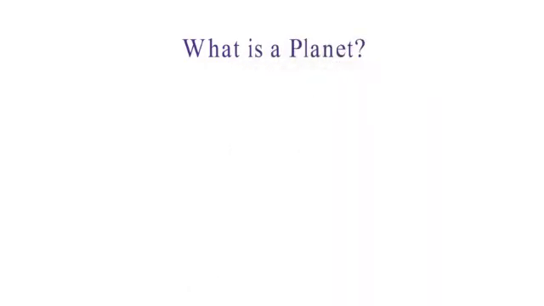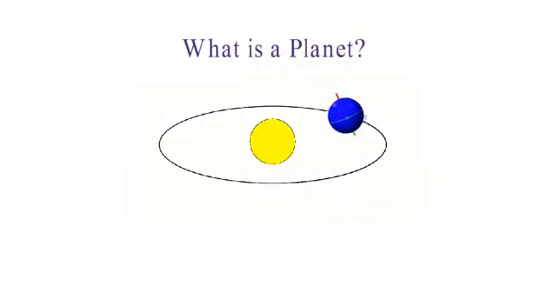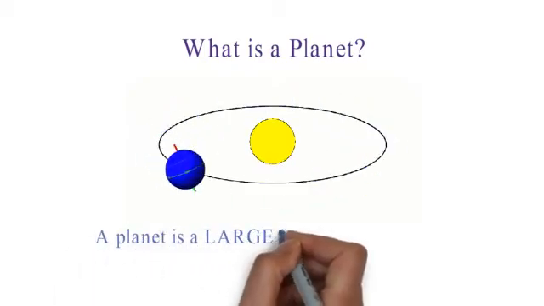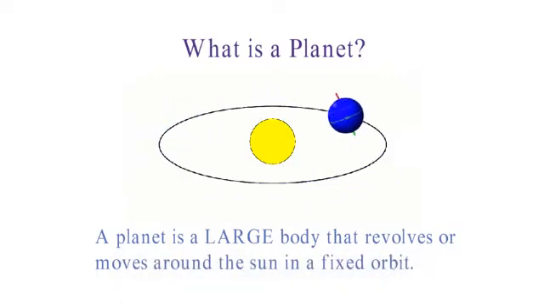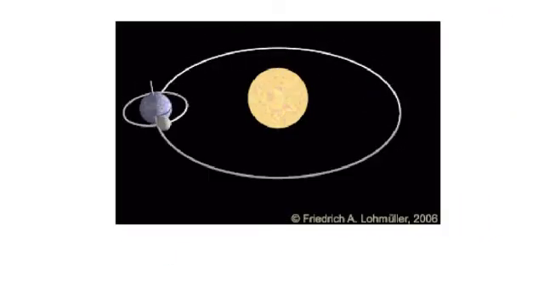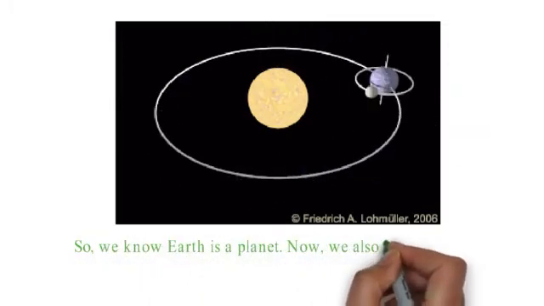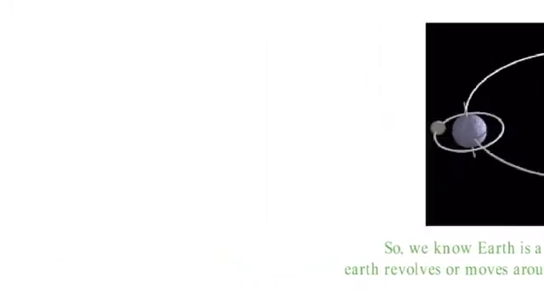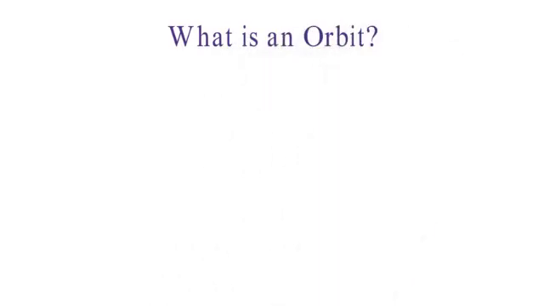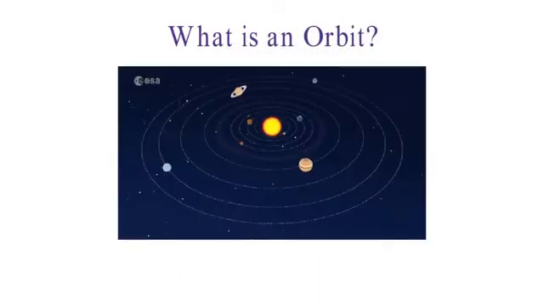Now we are going to learn a little bit about planets. A planet is a large body that revolves or moves around the sun in a fixed orbit. So we know Earth is a planet. Now, we also know that Earth revolves or moves around the sun in a fixed orbit or a fixed path. By the way, what is an orbit? An orbit means a repeating path.